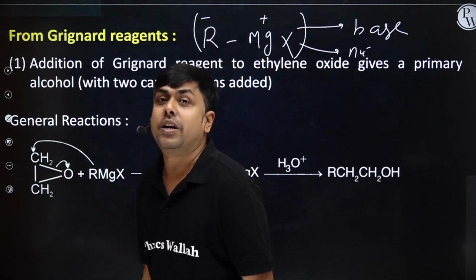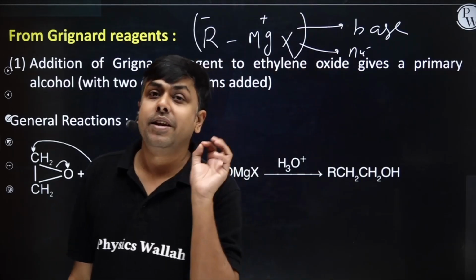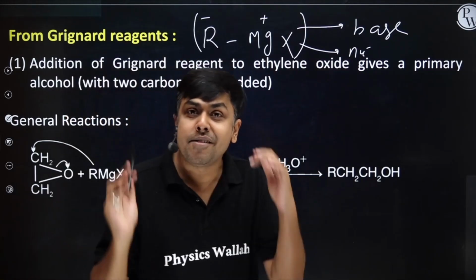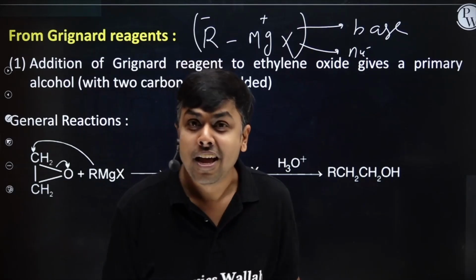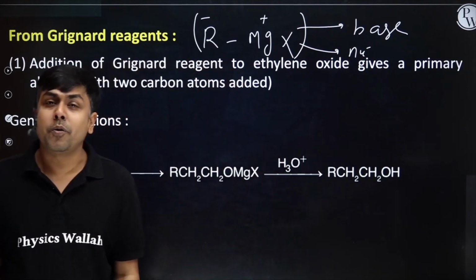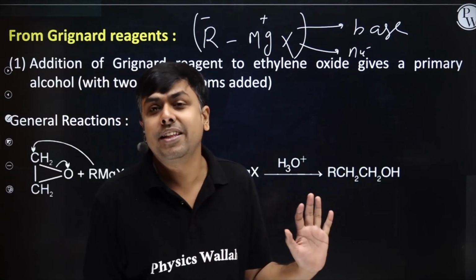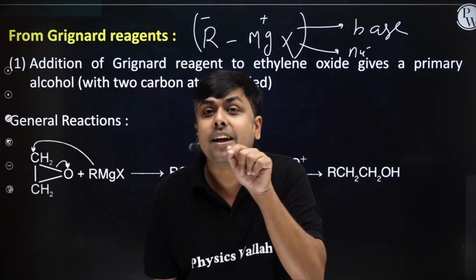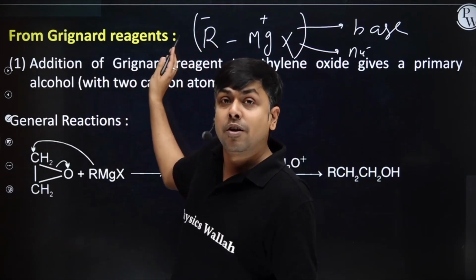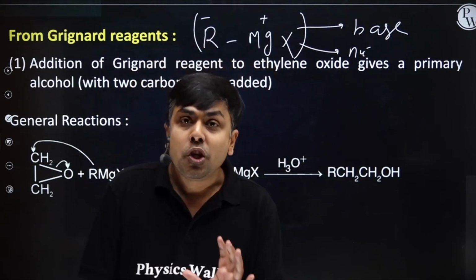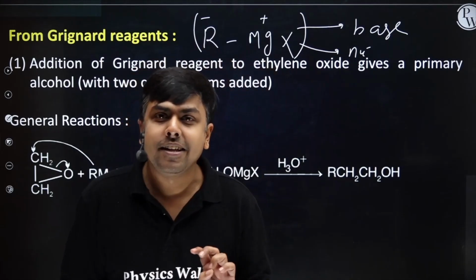The question is when it will act as a base. If Grignard is treated with a compound having acidic hydrogen. If Grignard is treated with a compound and if that compound does not have any acidic hydrogen, in that case it will behave as a nucleophile and will do nucleophilic attack. Am I clear? Okay.